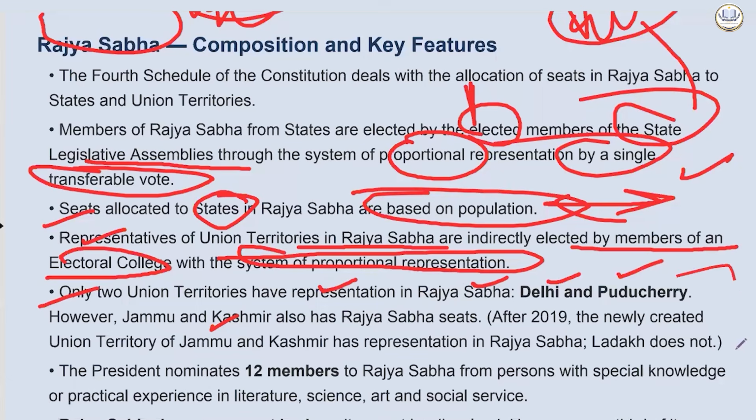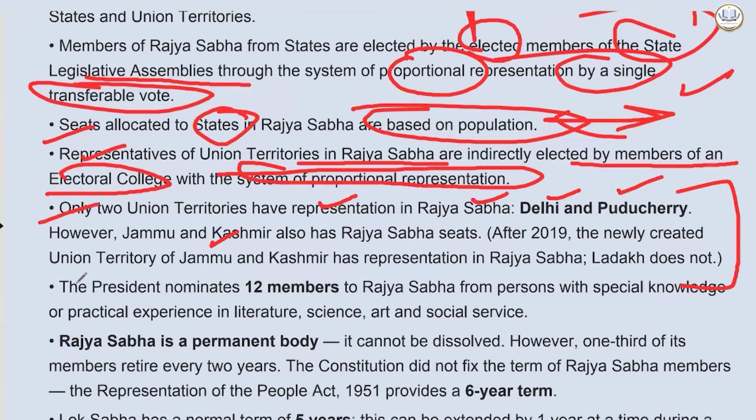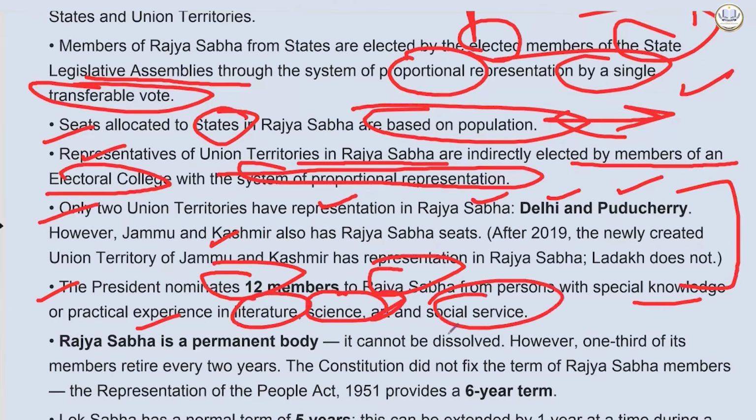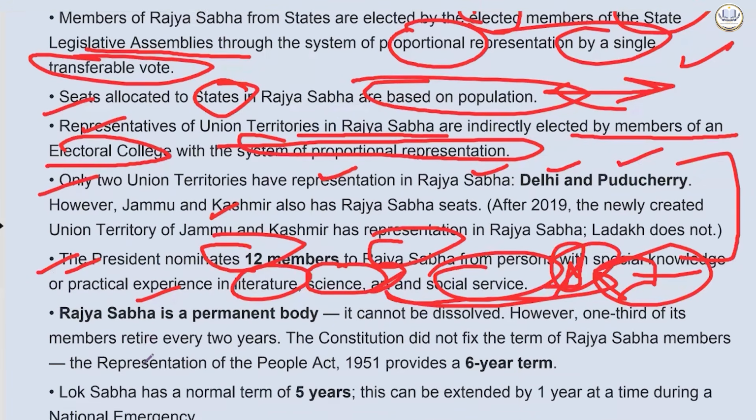This scenario changed after 2019. The president nominates 12 members to Rajya Sabha from persons with special knowledge or practical experience in literature, science, art, and social service. Then you will say, sir, why was Sachin Tendulkar given? It was considered under art, batting is an art.